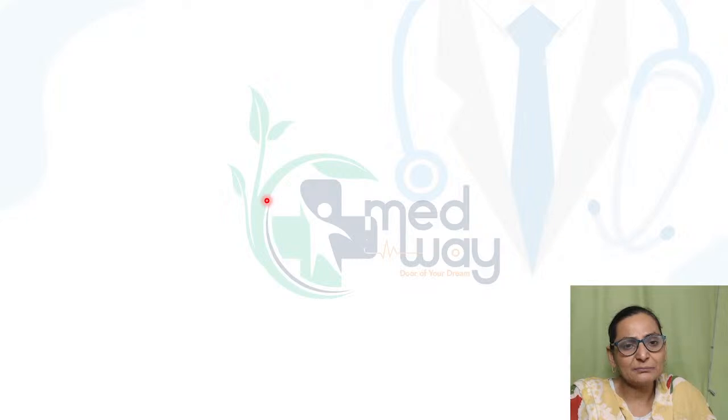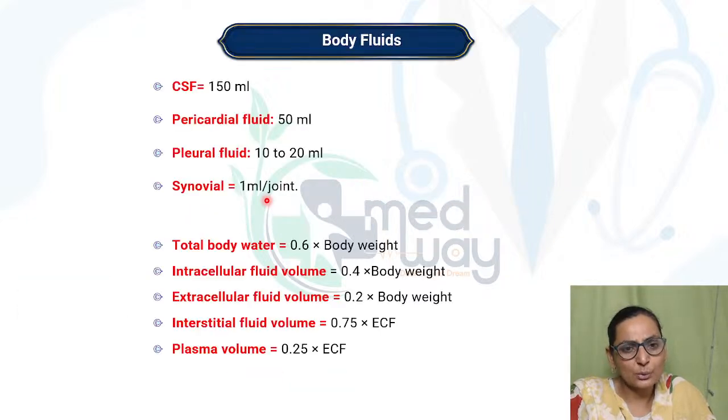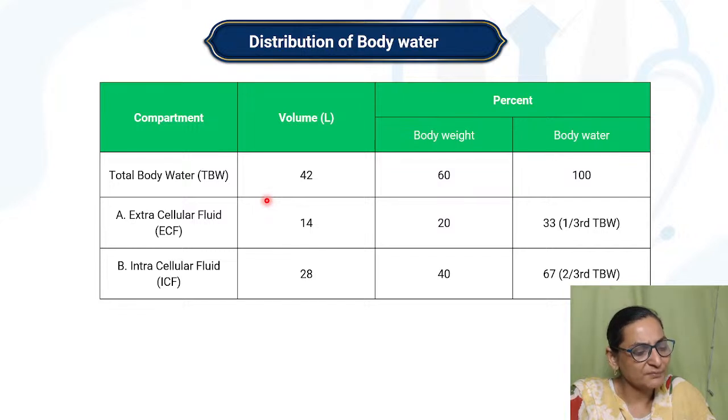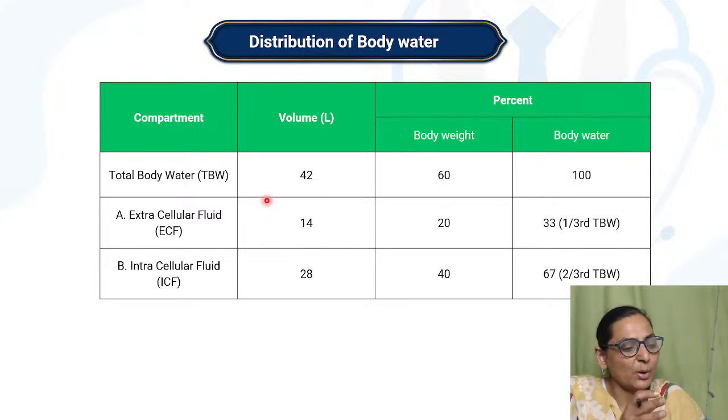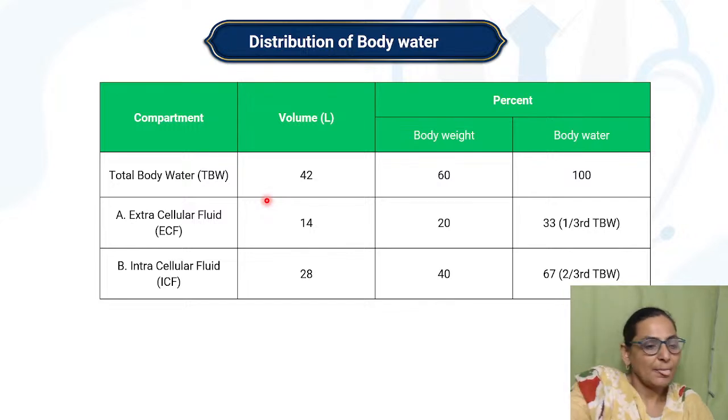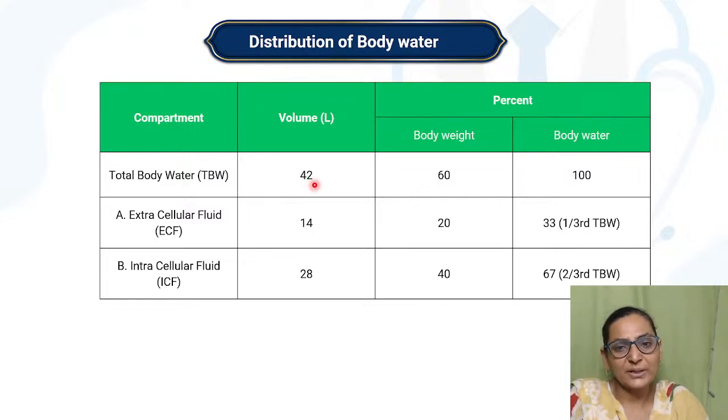Now finally, there is something important, which is just a short note which we get sometimes, on distribution of the body fluids. The first important thing to be remembered is that 60% of the body weight is water in adults. Out of that 60% of the body weight, we have got 60, 40, 20. That is, 40 will be your ICF and 20 will be your ECF.